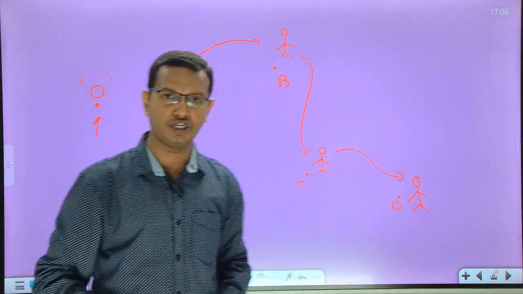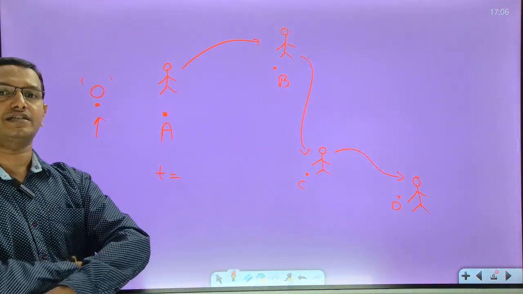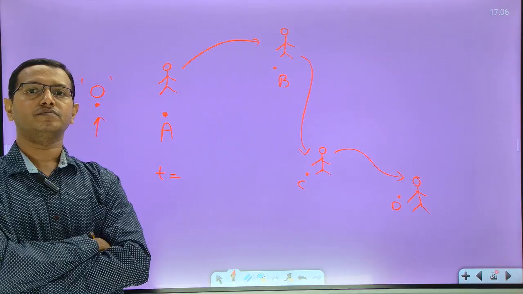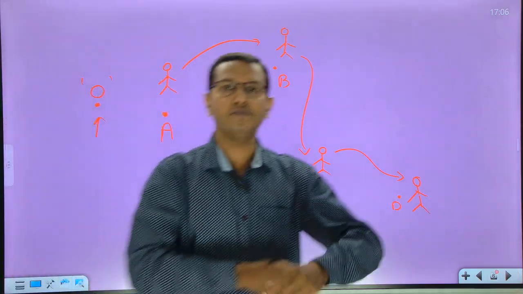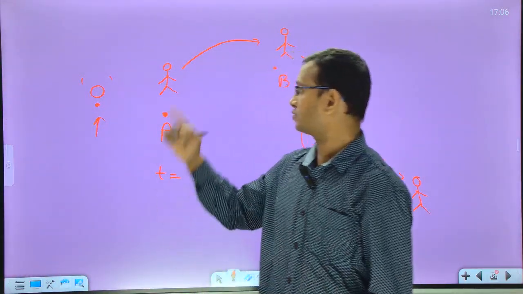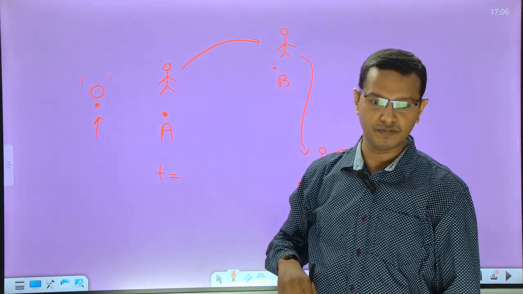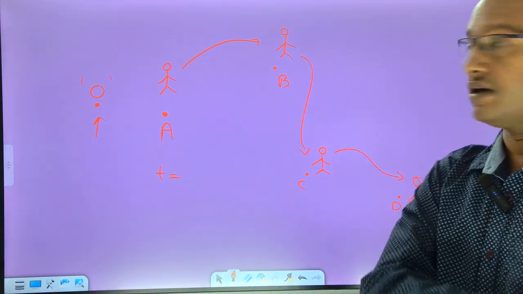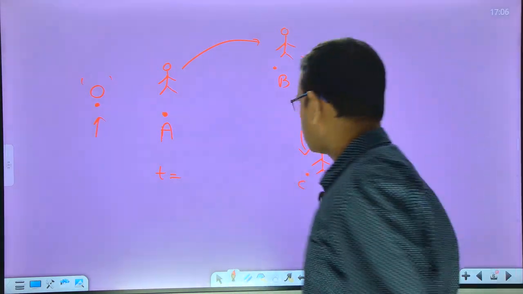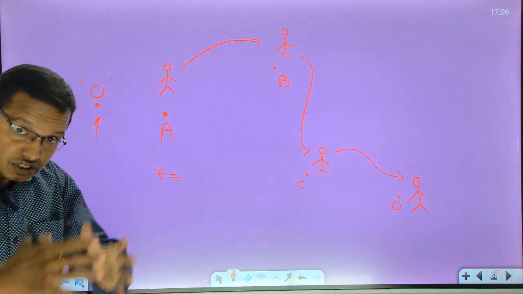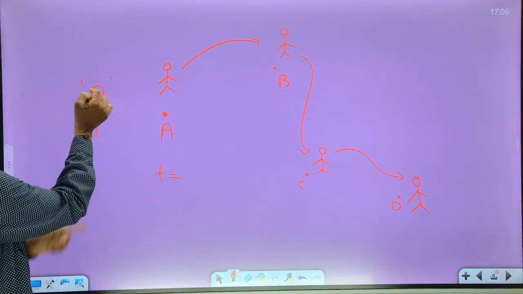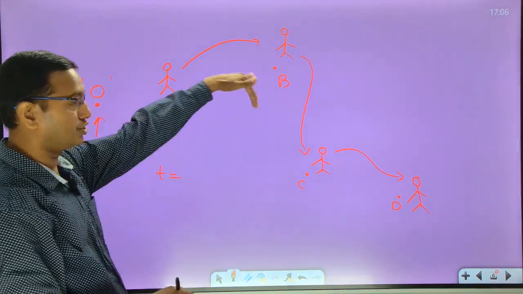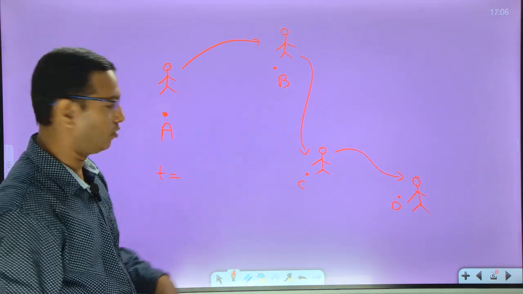When I'm calling it position, what is position? Basically, it's a state. For example, I'm standing here; this I'll call A. For example, I have moved and stood here; this I'll call position B. And I have moved here; this I'll call C. So on like this. Exactly where you're standing with respect to this point O is called position, or state, we can call it.